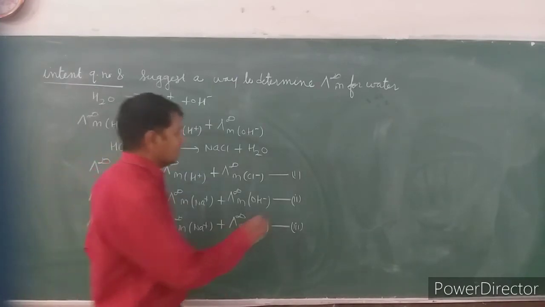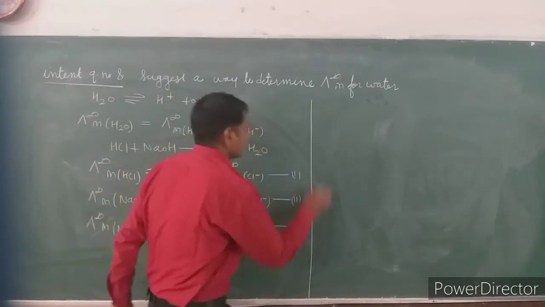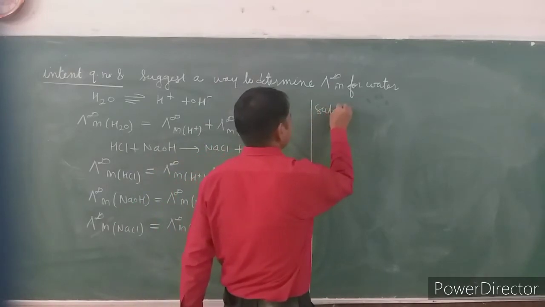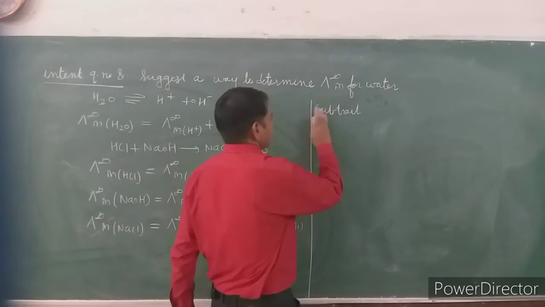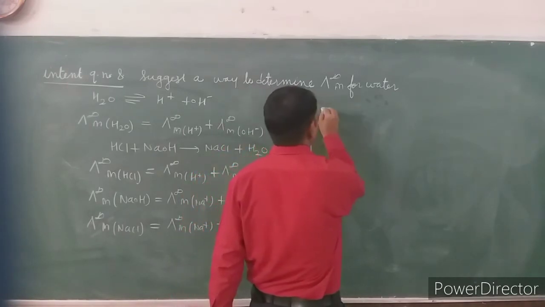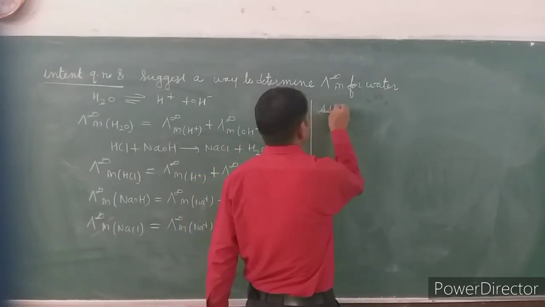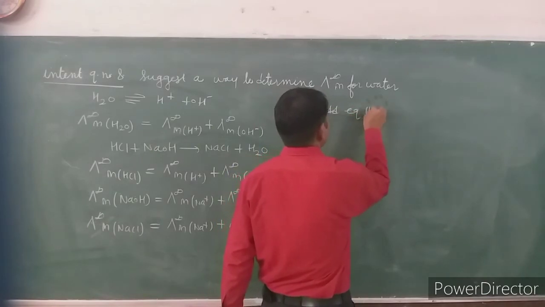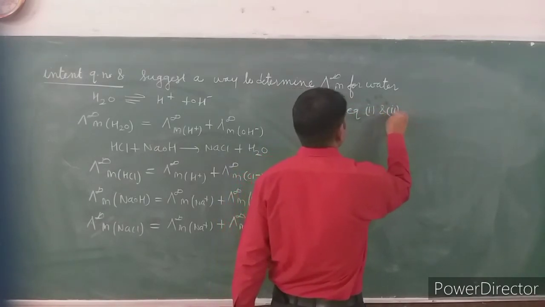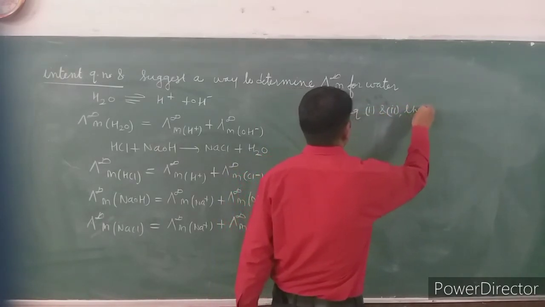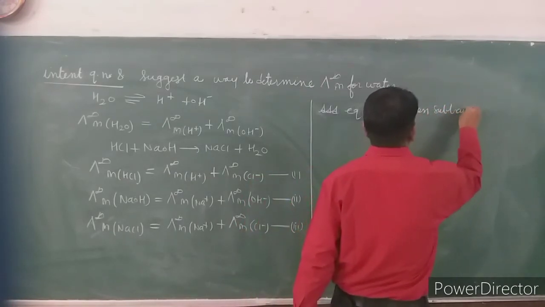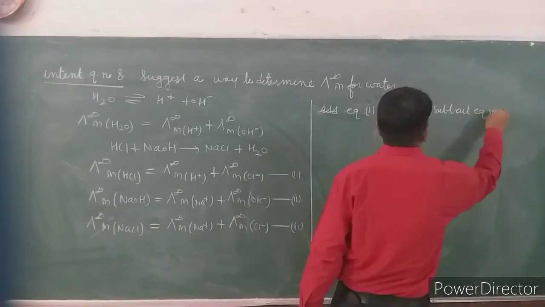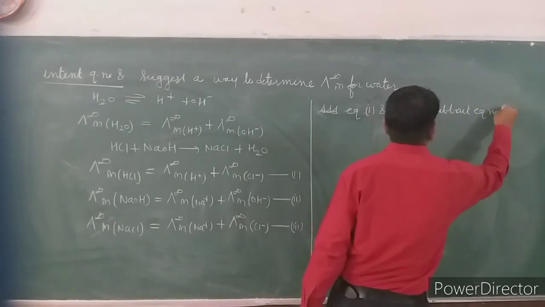So we add equation first and second, then subtract equation number third.